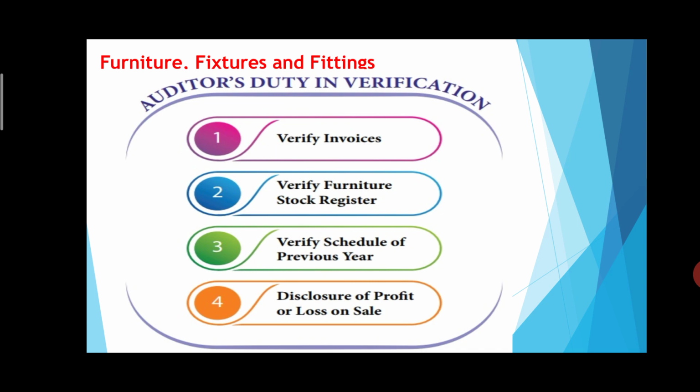See, every time we will not get a profit on sale of assets. Sometimes we incur a loss after selling an asset. That loss should be properly disclosed in the books of accounts. Even if it is profit, we show that profit in the books of accounts, and if it is loss, that is also disclosed. So that is one of the duties of an auditor. He must verify whether any profit or loss on sale of furniture during the year is properly disclosed in the books of accounts or not. So these are the four important duties of an auditor with regards to furniture.